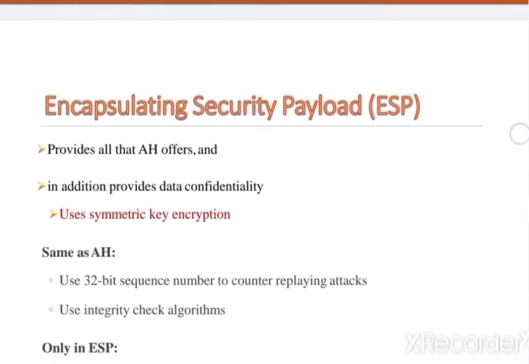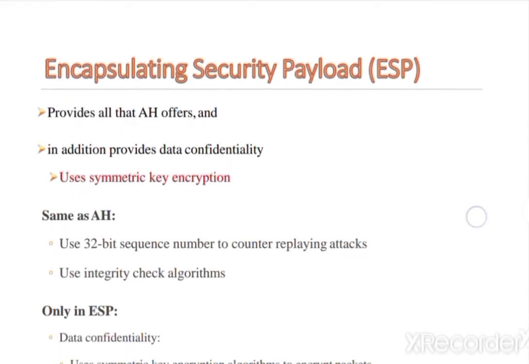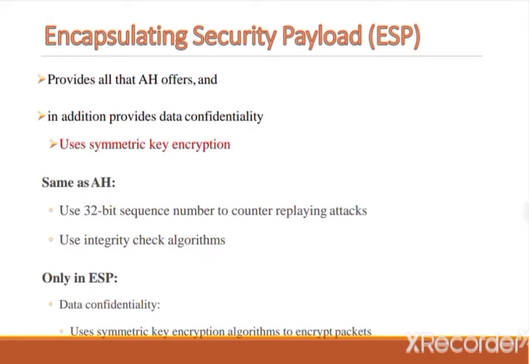Now the second type of protocol or component is the encapsulating security payload. It provides all the facilities that are offered by the authentication header. In addition, it also provides data confidentiality. It uses symmetric key encryption. Same as the authentication header, it uses a 32-bit sequence number to counter the replay attack.